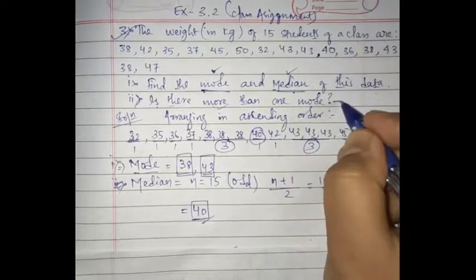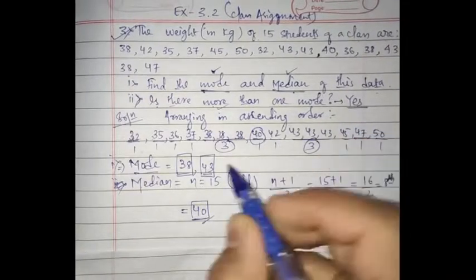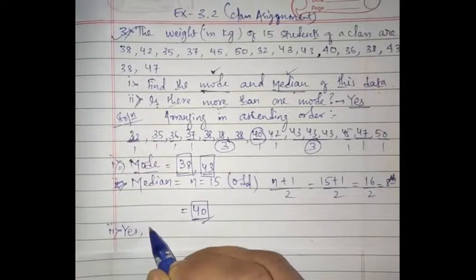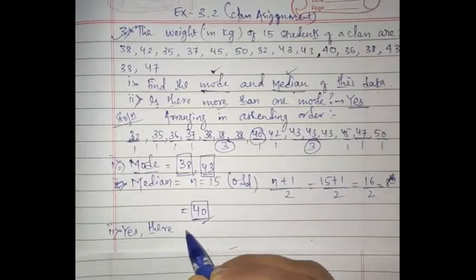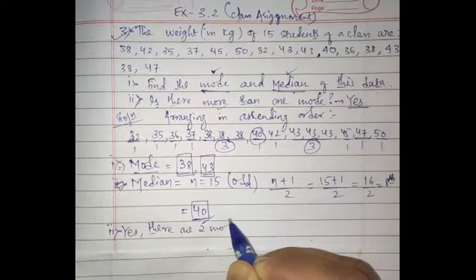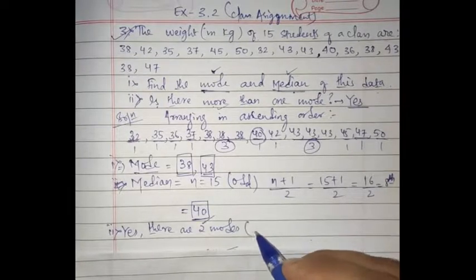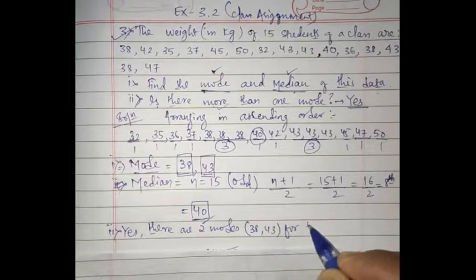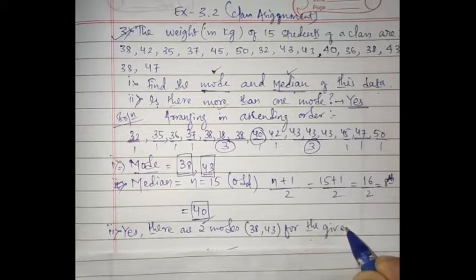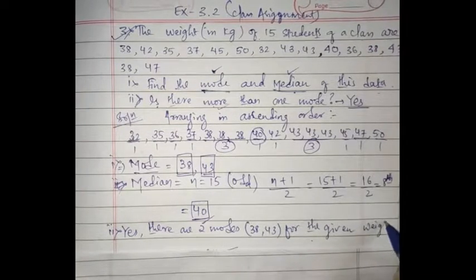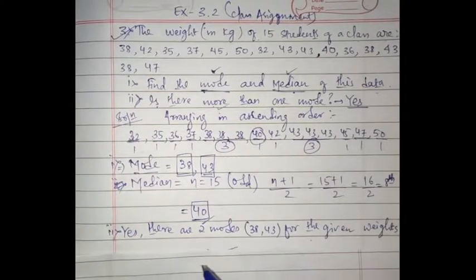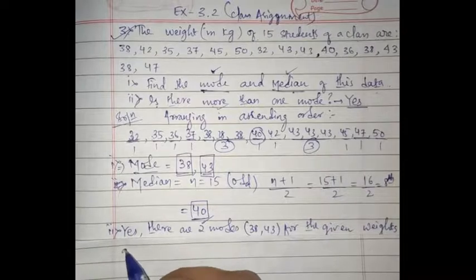Then you will write yes, there are 2 modes, that is 38 and 43, for the given weights of the students.